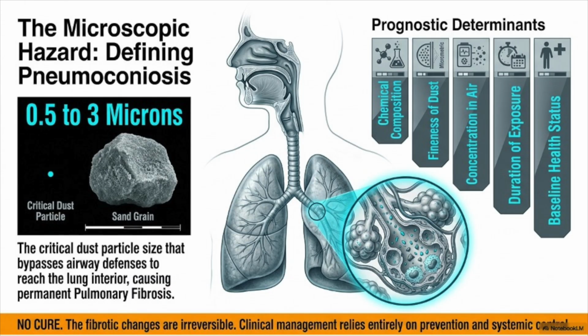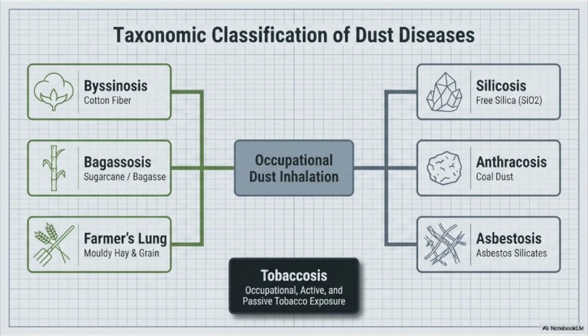To summarize, occupational dust diseases result from prolonged inhalation of harmful inorganic and organic dusts present in various industries and agricultural occupations. Diseases such as silicosis, anthracosis, byssinosis, bagassosis, asbestosis, farmer's lung, and tobaccosis remain important causes of chronic respiratory illness. Since fibrosis is largely irreversible, prevention through engineering controls, medical surveillance, personal protection, and strict occupational safety measures remains the most effective strategy for protecting workers.